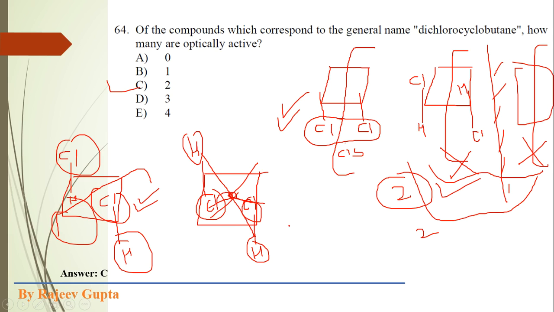So due to the presence of this symmetry, this trans isomer, trans 1,3 dichlorocyclobutane, is also optically inactive. So here we don't form optically active forms. We only get optically active forms in case of 1,2 dichlorocyclobutane, in its trans isomer. So only two stereoisomers, meaning optically active isomers, are possible for this dichlorocyclobutane.